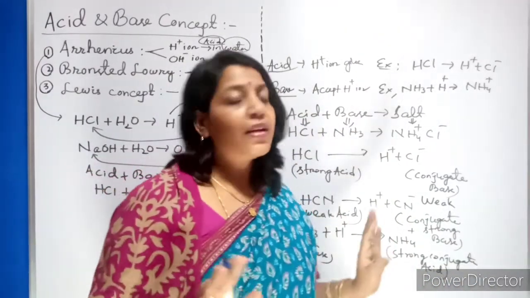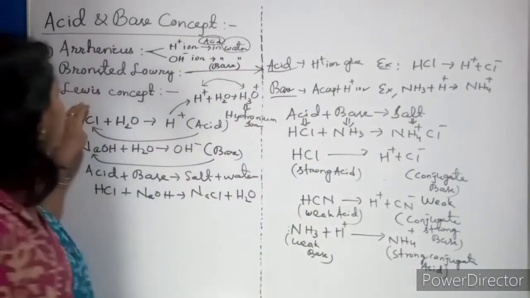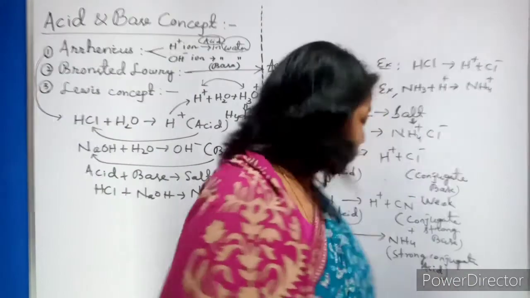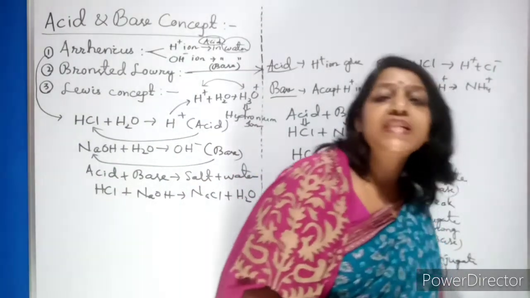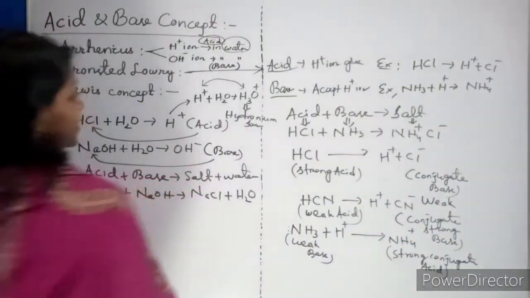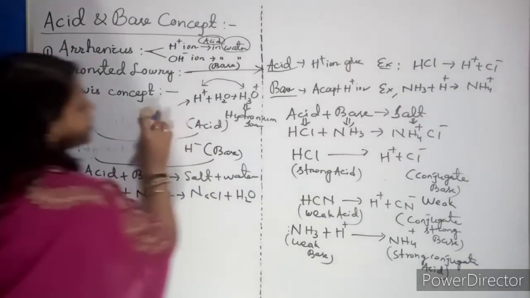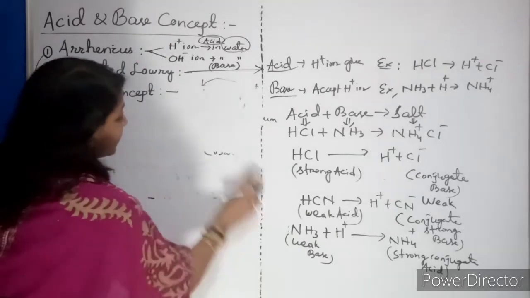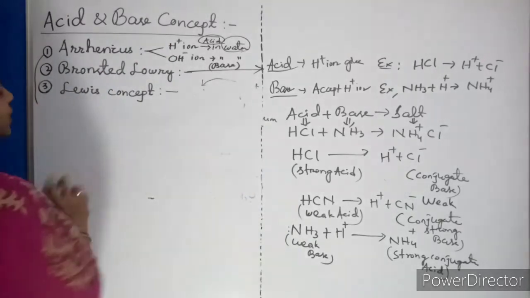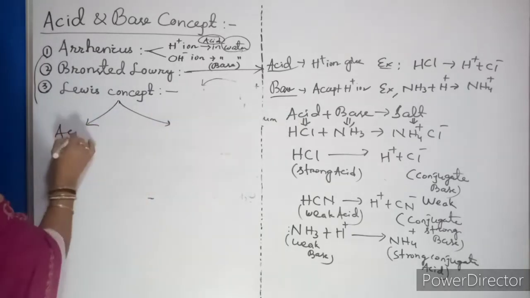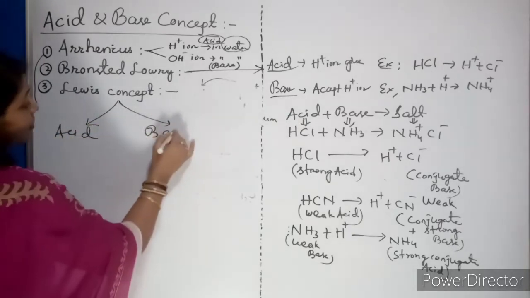Clear? Clear about this? Now let us see about the third thing, that is called the Lewis concept. What he told about the acid and base is nothing but the Lewis concept. Let us see. You can take the snapshot. Now see. Lewis told a very simple concept about acid and base.